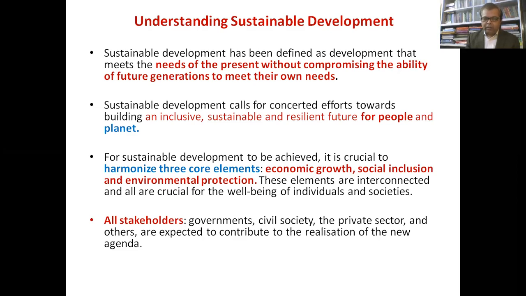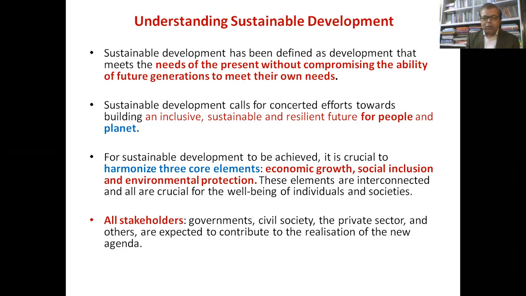All stakeholders, the governments, civil society, and the private sector and others are expected to contribute to the realization of the new agenda. So basically, we are talking about 17 goals, which could be divided into these 3 core sections: the economic, the social, and the environmental.